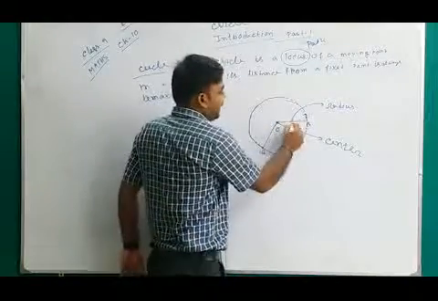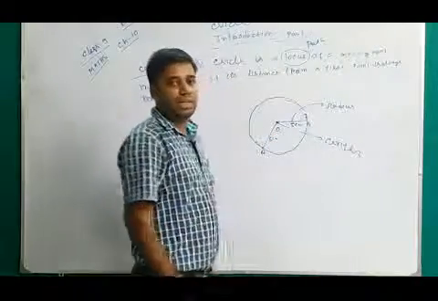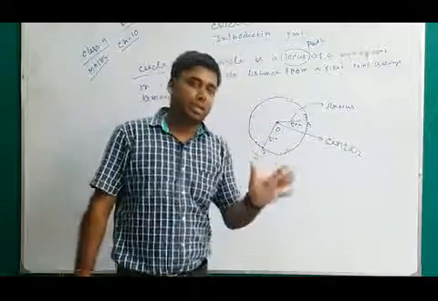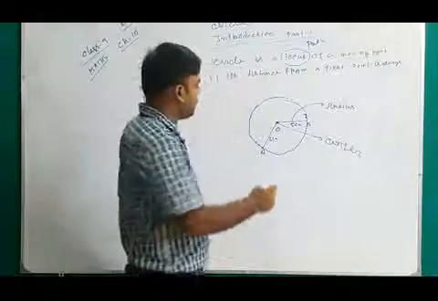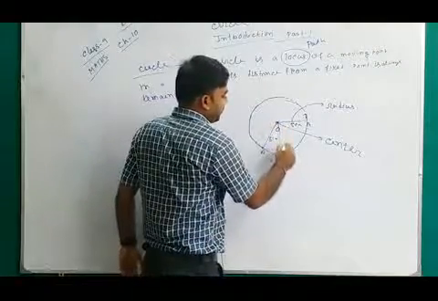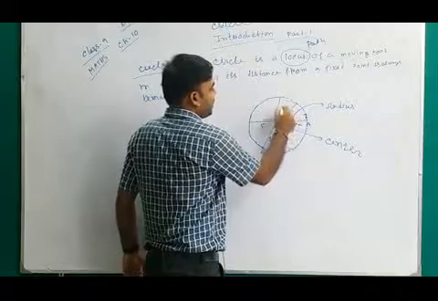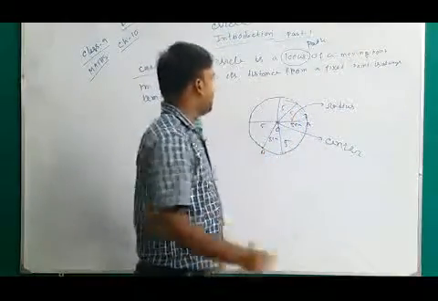If it is 5 cm, it must be 5 cm. So a circle has an infinite number of radii but all have equal length. That is also a radius, 5 cm, 5 cm, 5 cm. All are 5 cm.